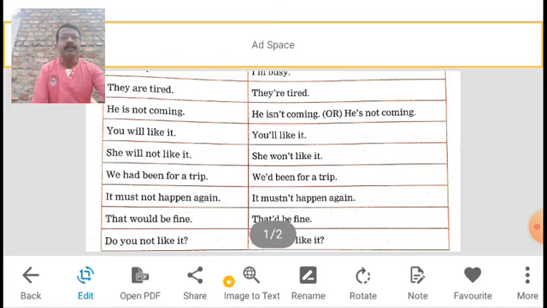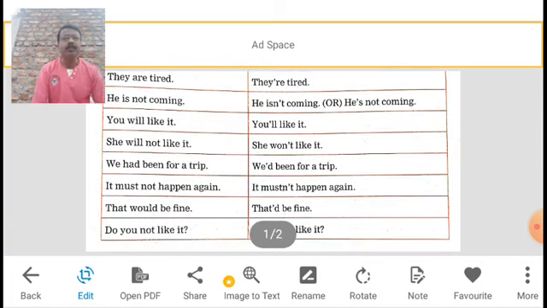Then, that would be fine. Contracted form, that would: THAT apostrophe then D. That would be fine. In this way it became the contracted form of that would.